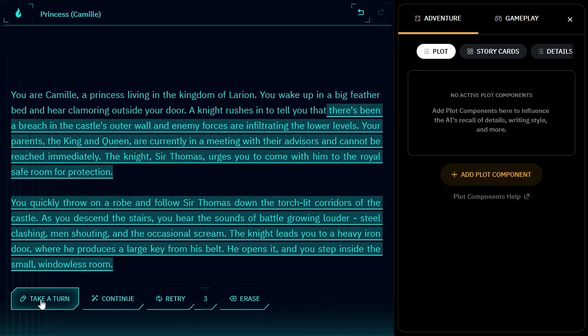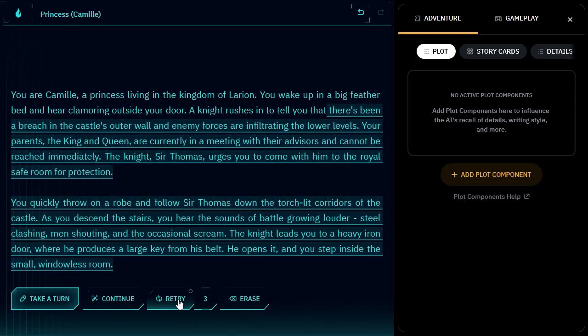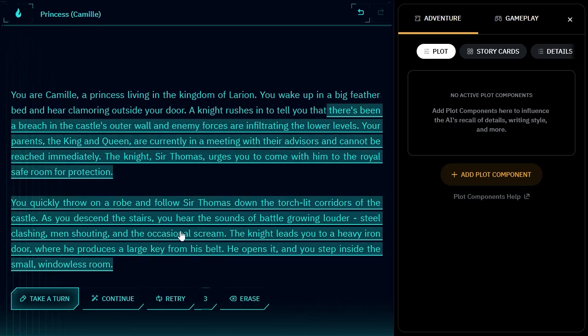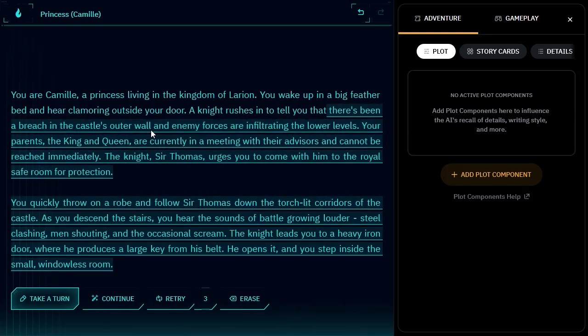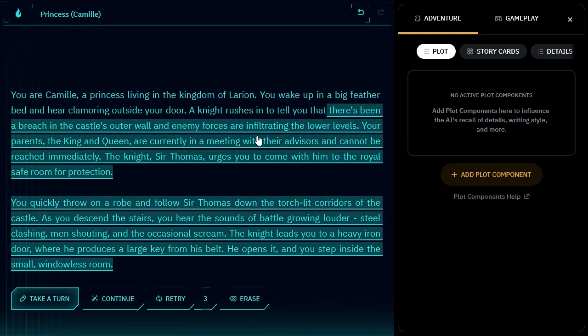So we talked about how to take a turn, continue, retry, our different options. I wanted to also point out that if you notice little things the AI is getting wrong as your story progresses, you can fix them. I had one where I was deep underground, in an Underdark type place, in a giant forest, and the AI at one point forgot that the forest was underground and started talking about the sun.